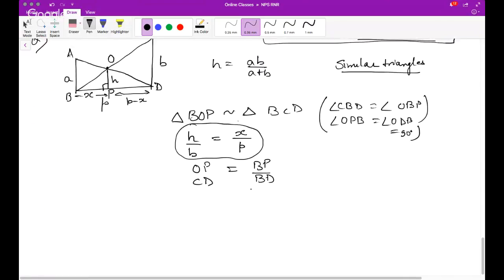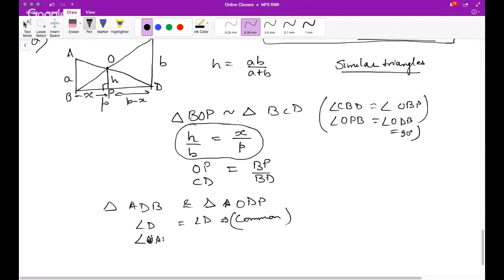Similarly, if you see triangle ADB and triangle ODP, they are also similar. How? Angle D is common, and another angle: angle OPD and angle ABD.